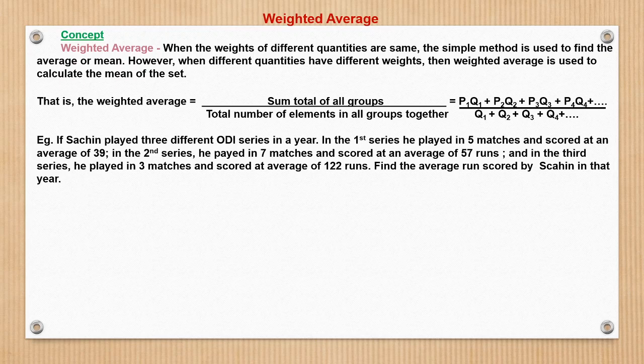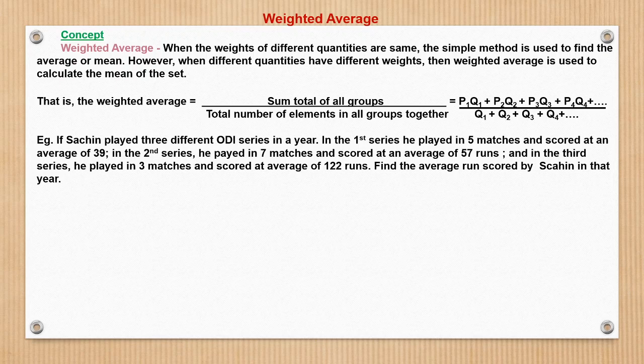Therein we do not differentiate between the quantity or the weight of the different items for which we are calculating the mean. However, when the different quantities have different weights, then weighted average is used to calculate the mean or the average of the set. This we will see in greater detail.